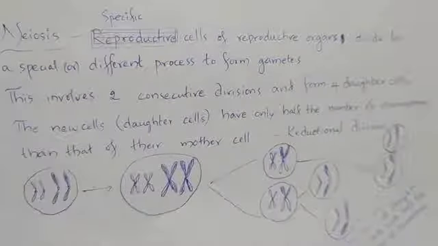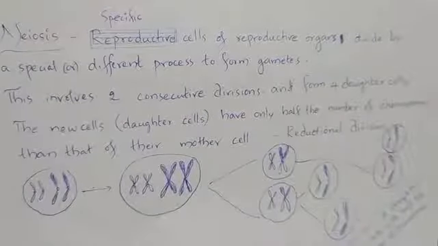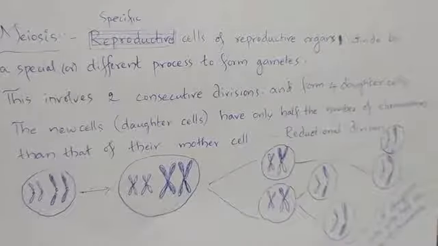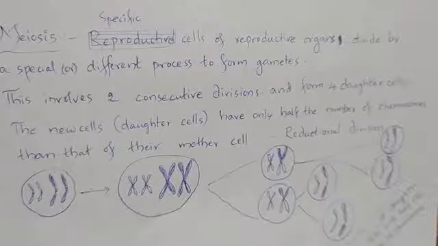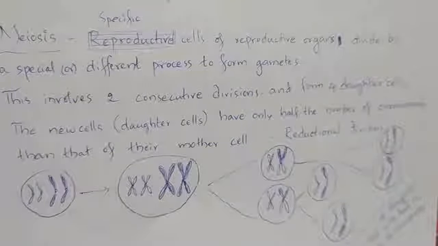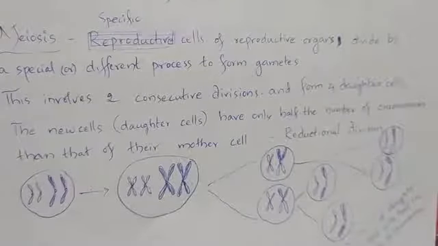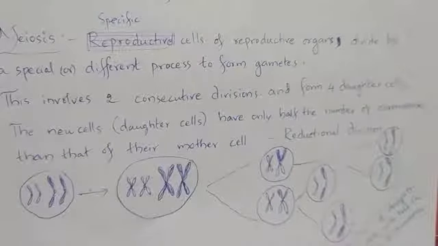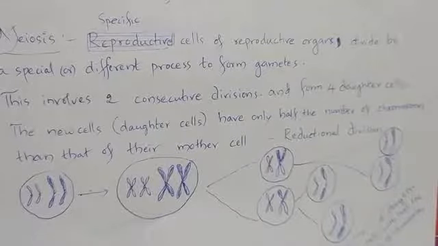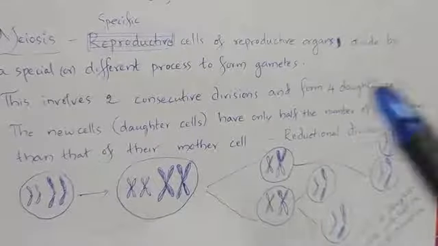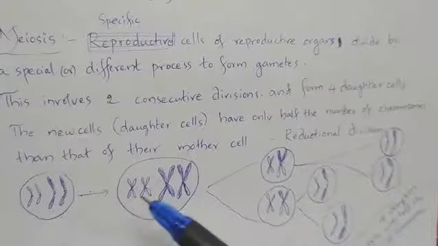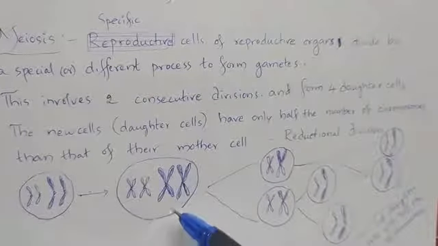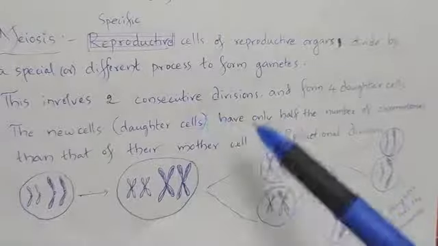In mitosis, only one division is carried out and 2 identical daughter cells are formed, both having the same number of chromosomes as their mother cell. Whereas in meiosis, there are 2 consecutive divisions. See, up to here it is the same: this is the mother cell, and this is DNA duplication before the cell division.